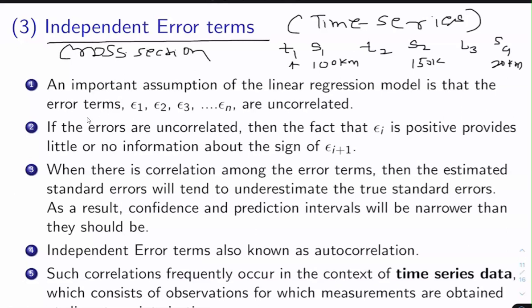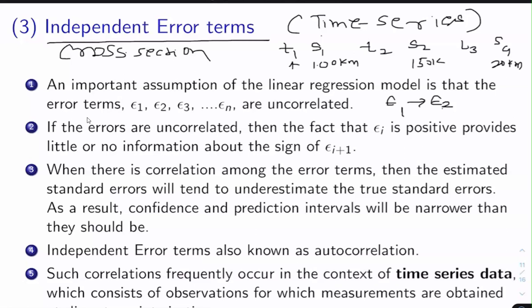And independent error terms means that, if for the data instance 1 you got epsilon 1 as the error, and epsilon 2 is the error term for data instance 2, and it is not possible to estimate the sign of epsilon 2 from epsilon 1, then it is called an independent error term.